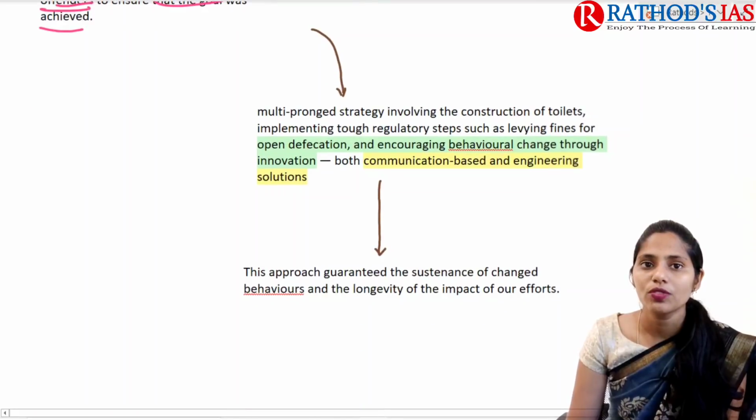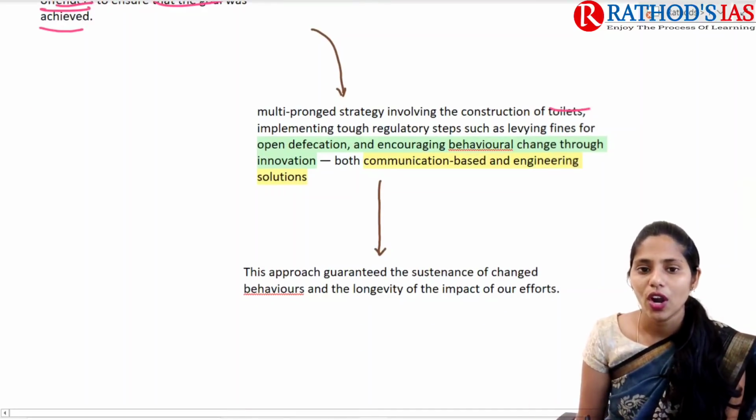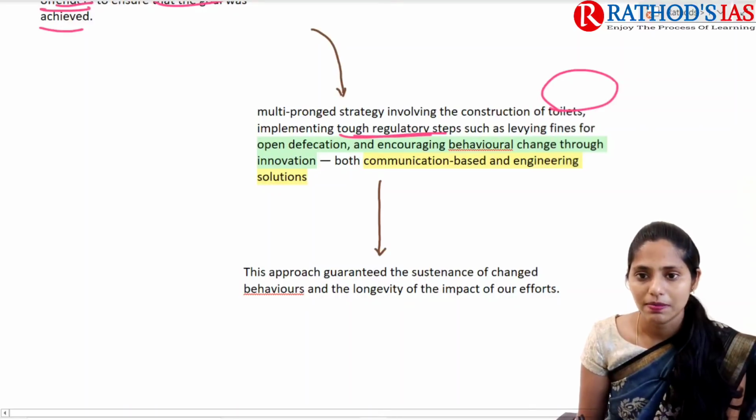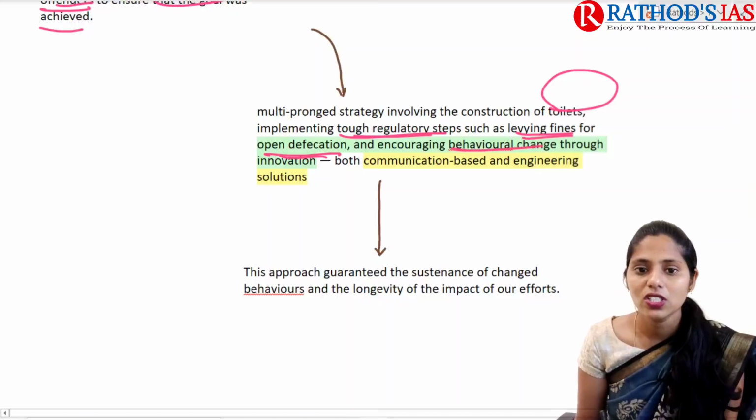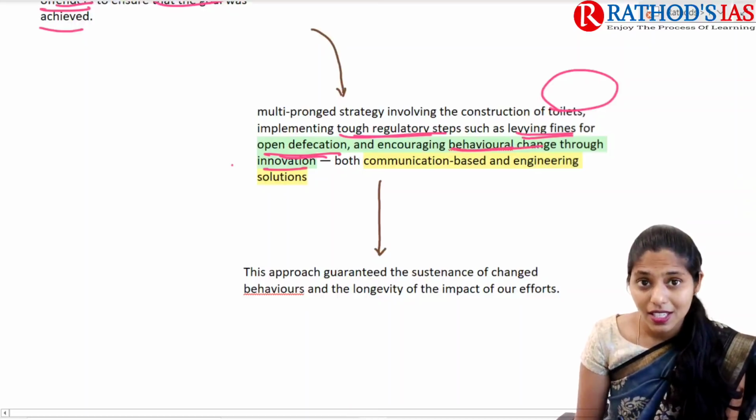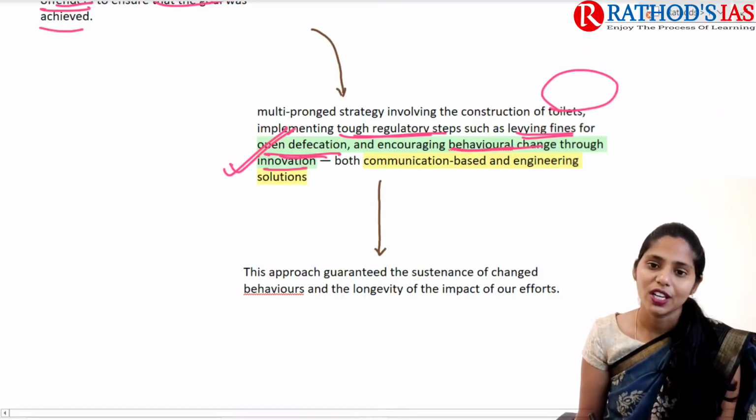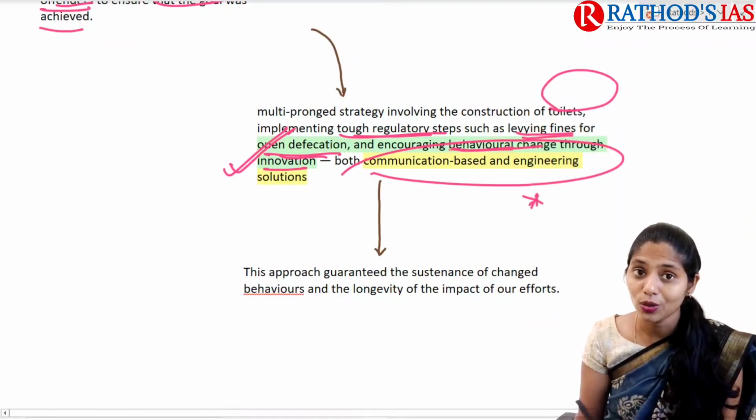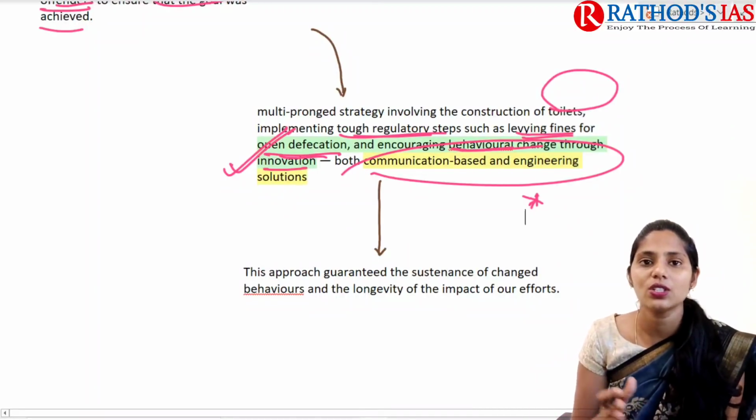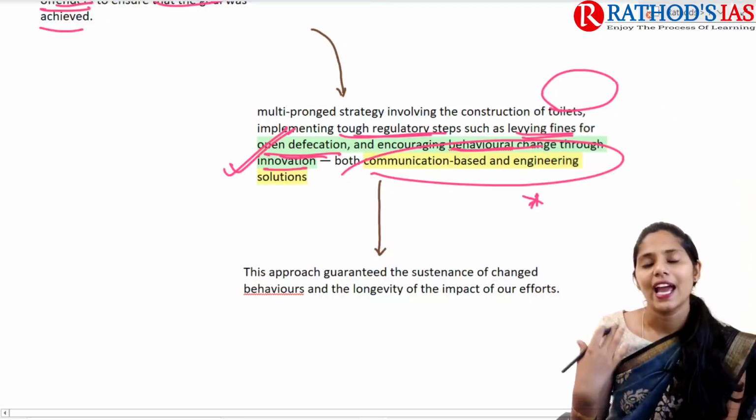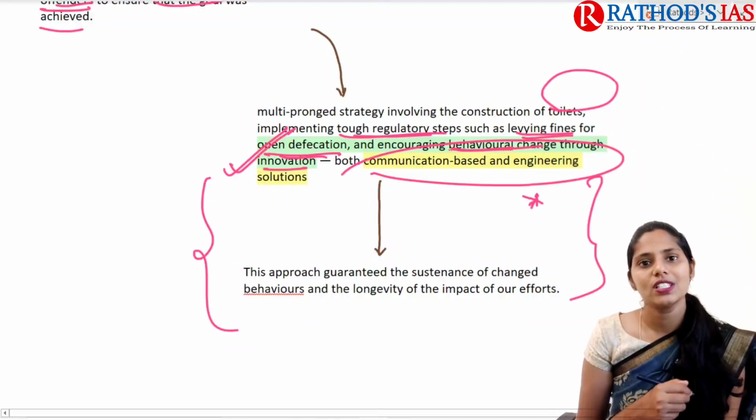In this context, the government of Madhya Pradesh came up with a multi-pronged strategy. They came up with the construction of toilets, implementation of tough regulatory steps including levying fines for open defecation, and even encouraging behavioral changes through innovation. In this behavioral change, they focused on both communication-based and engineering solutions. This is one keyword that you can use in your mains answer. In this way, this approach guaranteed sustained change in the behavior of the people, and that has a long-term impact on their lives. So this is the success story of Madhya Pradesh. This is the gist of this topic.